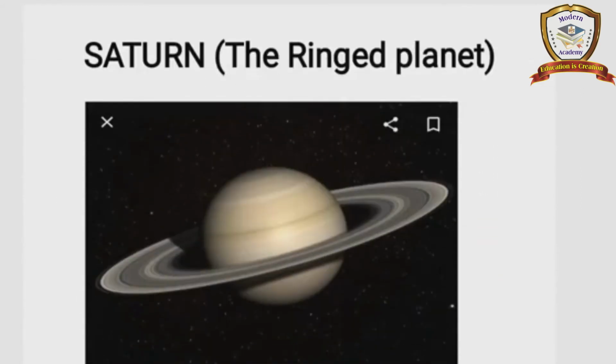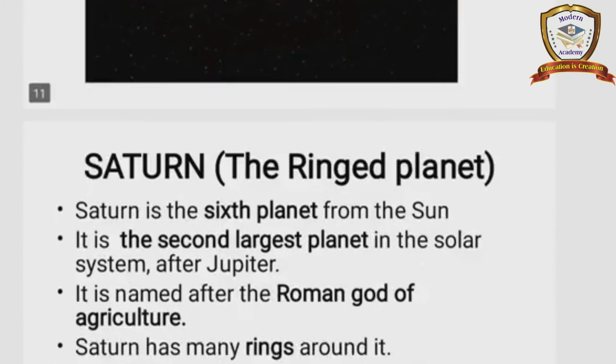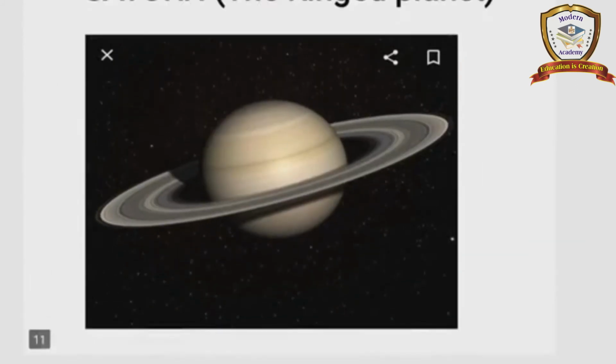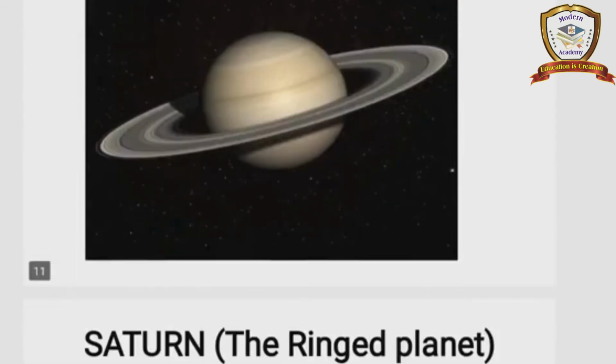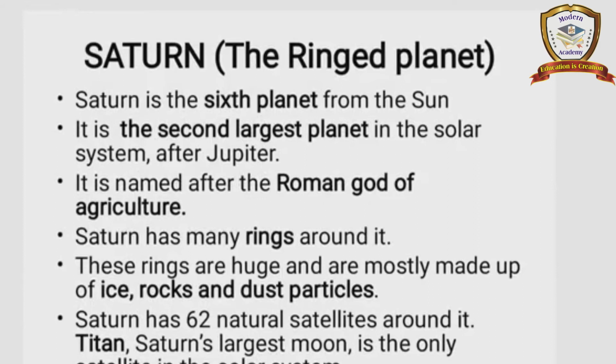Next one, Saturn, the ringed planet. They have one special quality, a ring-type planet. The remaining planets do not have rings. Saturn, the ringed planet. Saturn is the sixth planet from the Sun. It is the second largest planet in the solar system. So which is the first largest planet? You know very well, Jupiter. So the second largest planet is Saturn.